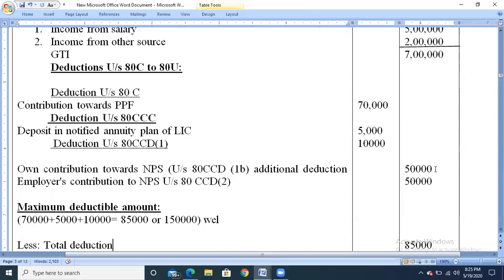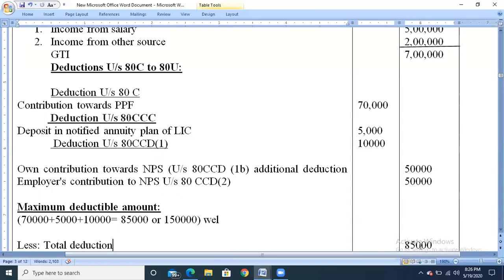Now, the gross total income is 7 lakh. From that 7 lakh, we need to minus 50,000, which is the additional deduction, and the employer's contribution of 50,000, that is 10% of salary or employer's contribution, whichever is less, and the total deduction of 80C, 80CCC, and 80CCD subsection 1, which is 85,000.